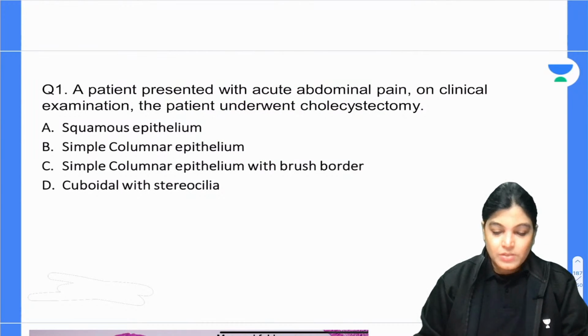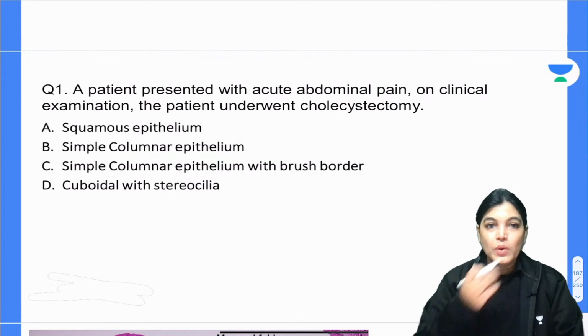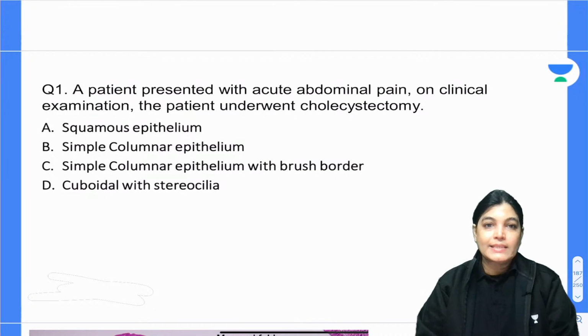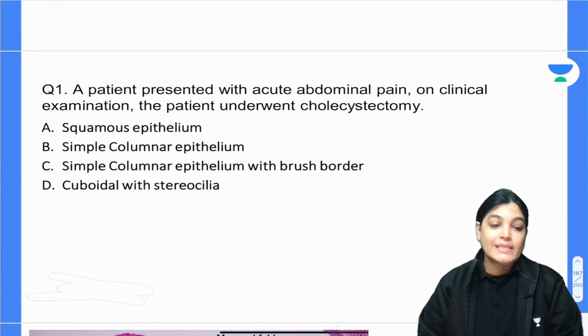So yes, this is the first MCQ. I would like to read it for you. A patient presented with acute abdominal pain. On clinical examination, the patient underwent cholecystectomy. All the best to everyone, those who are present live.